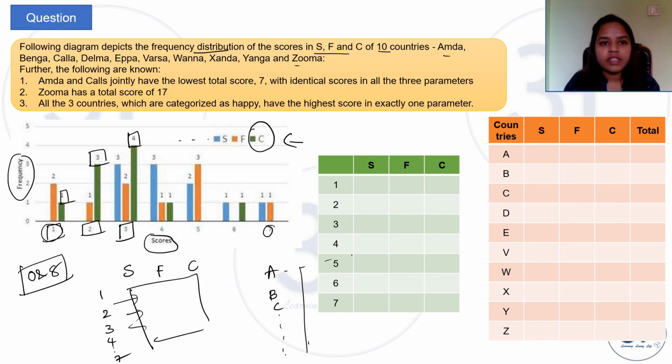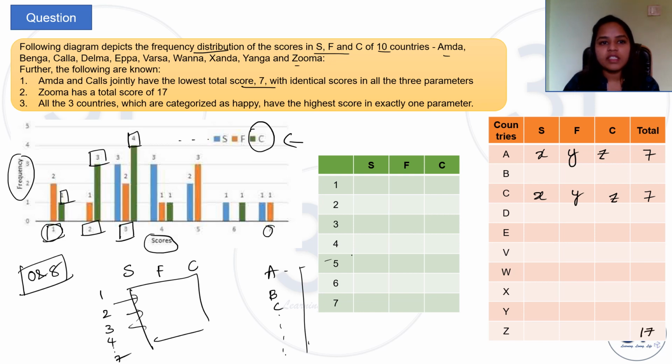A and C jointly have the lowest score of 7. So this means that A has a total of 7, C has a total of 7, and both these are lowest. With identical scores in all three parameters, say if A has X, Y, and Z as scores, C will also have X, Y, and Z. Zuma has a total score of 17. So let us fill Zuma. It has a total score of 17.